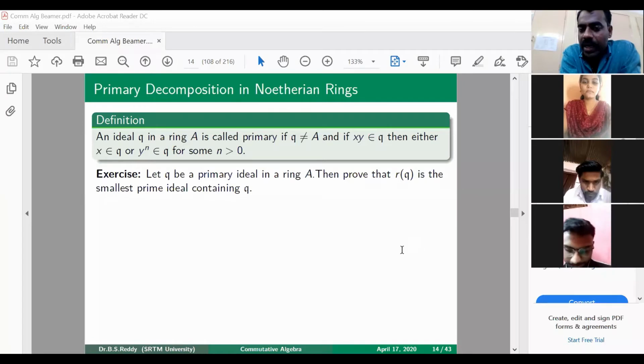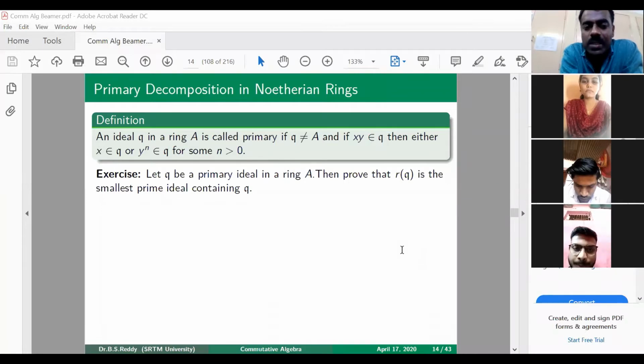Then we can prove that R of Q, the radical of that ideal, is the smallest prime ideal containing Q. What is meant by proving this? We have to prove two things. First, prove that R of Q is a prime ideal. That is very easy.